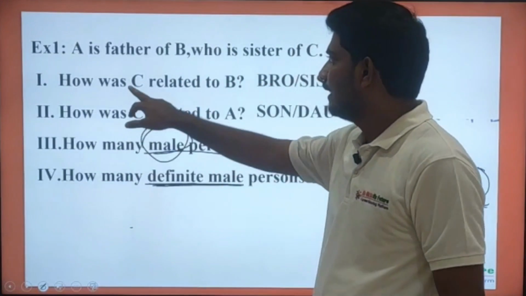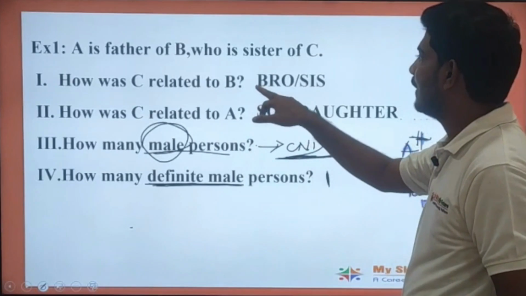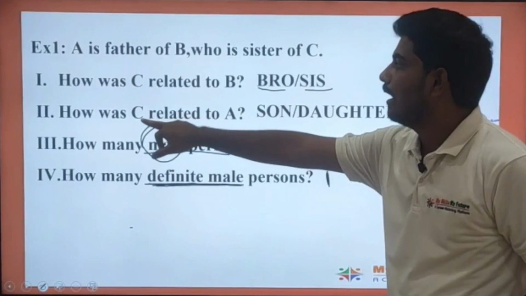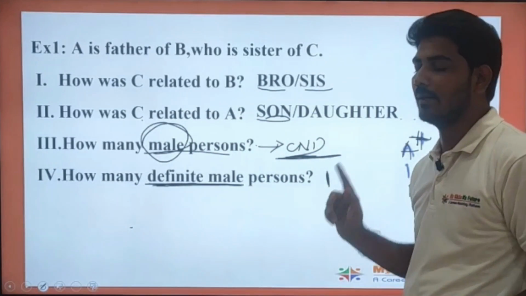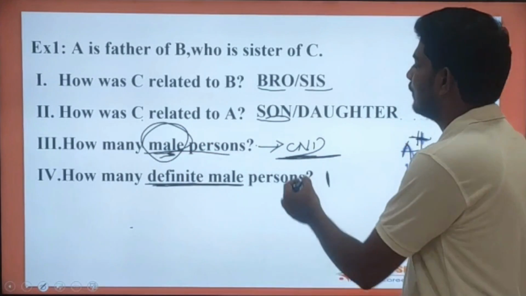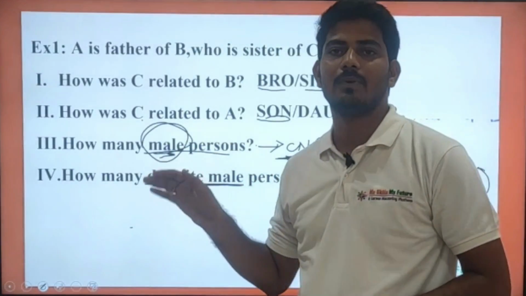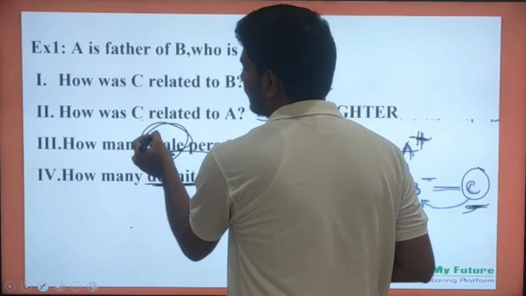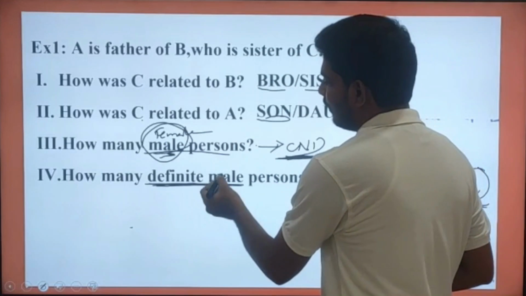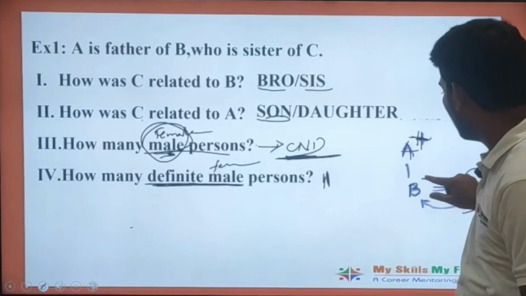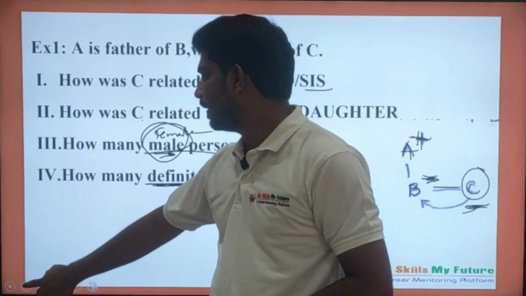So I am repeating again. How is C related to B? As the gender of C is not known for us, it may be either brother or sister. And how is C related to A? C may be either daughter or son. So we cannot determine how many male persons are present. It is not only for male persons, it is the same for female persons also. If we give female here, it will be the same way, because only one female person was definitely mentioned here. Let's move to the next problem.